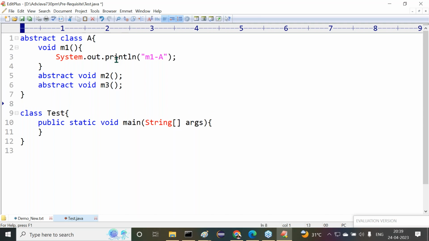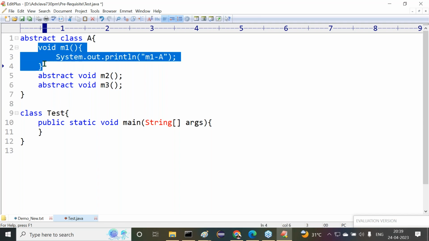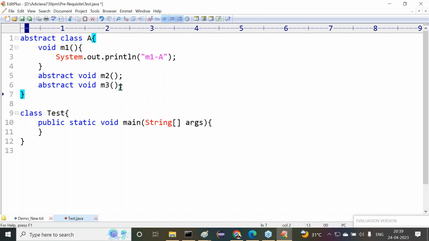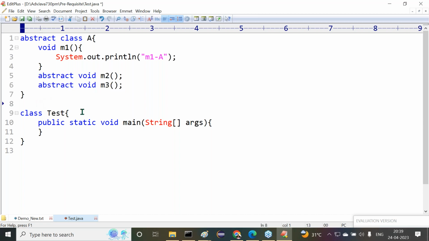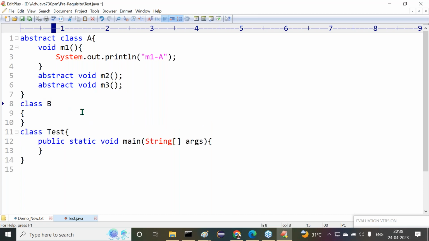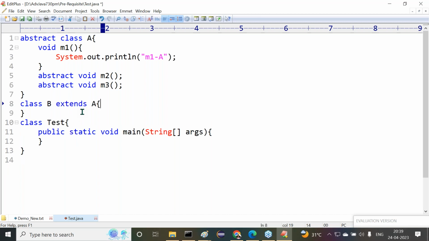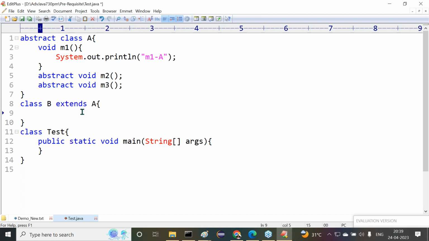Then what is the next step now? For the m1 method we have implementation, but for m2 and m3 methods implementation is not available. Somebody else will provide implementation for these two. How? By taking a subclass. Class B extends A.